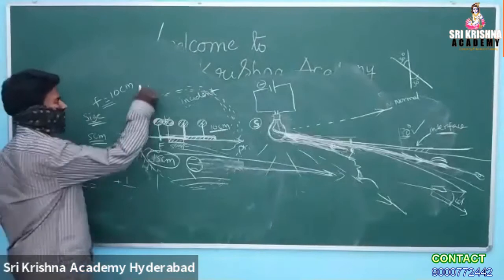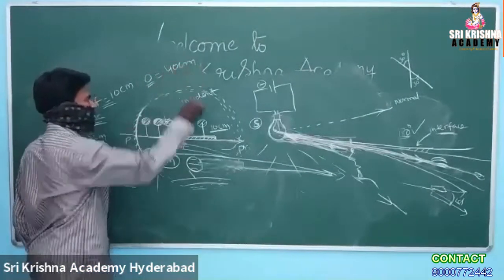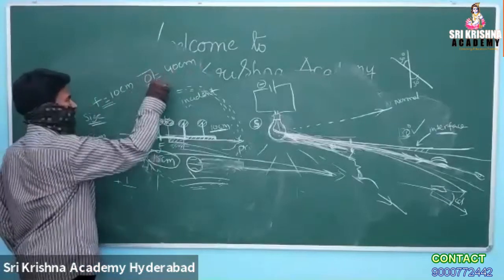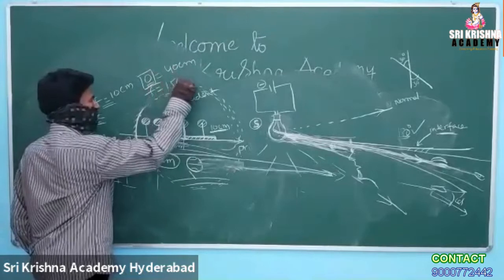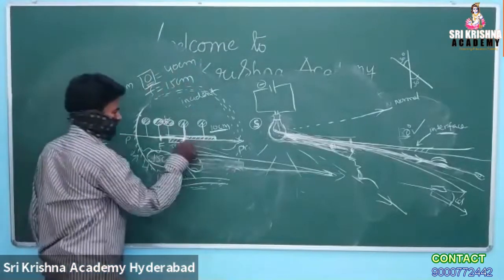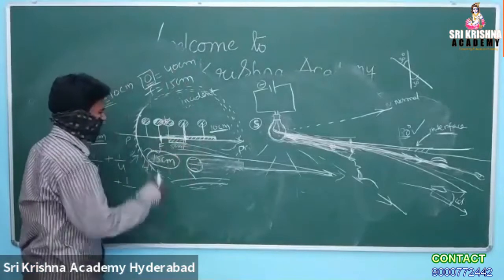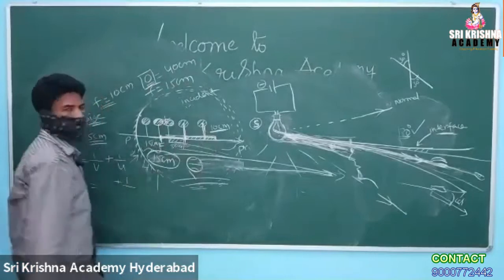If the object is at 40 centimeters, F is equal to 15 centimeters. This is C, this is F, F is equal to 15, object is at 40 centimeters.